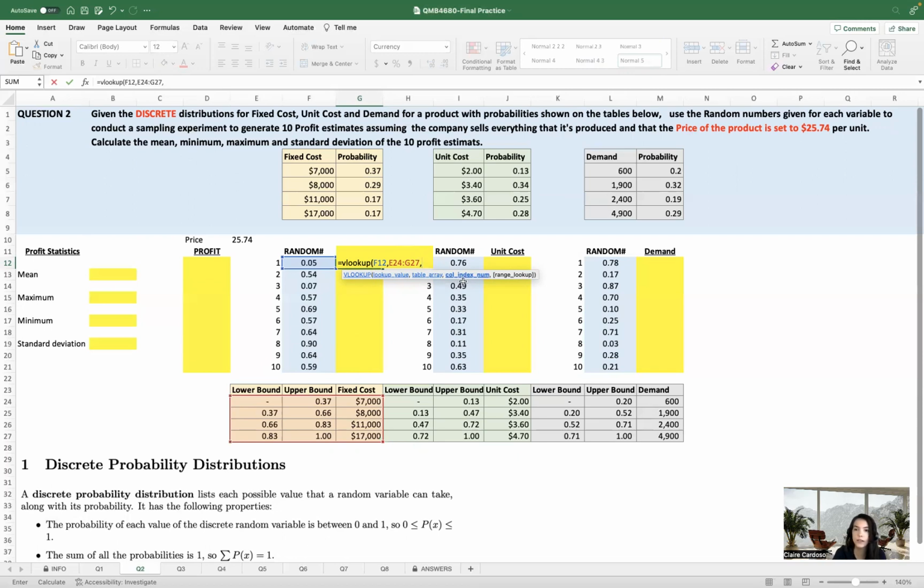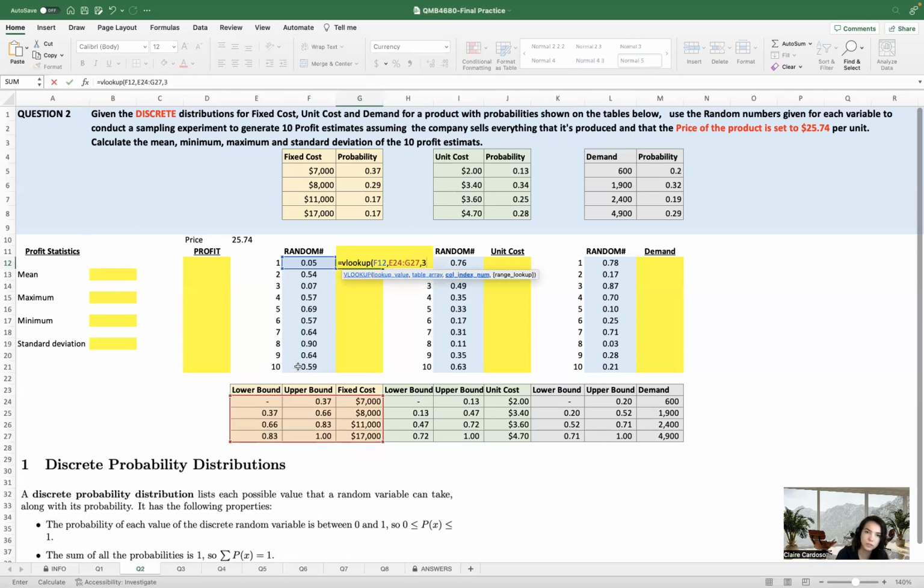In which column is the number that you want to return? Column number 1, do you want this column here? No. Column number 2, return the amount of upper bound? No, you want to return the amount of the fixed cost related to this interval.